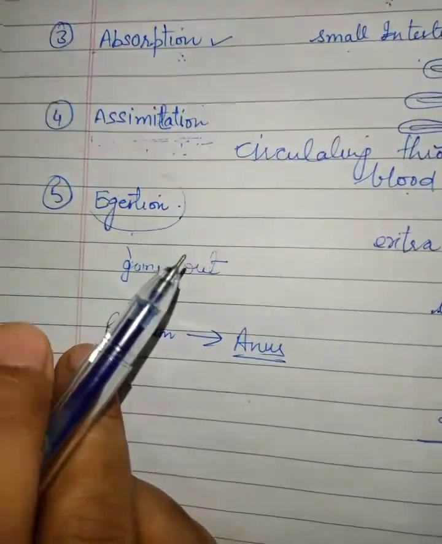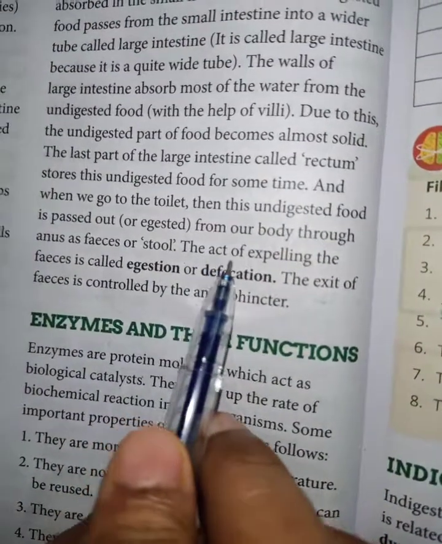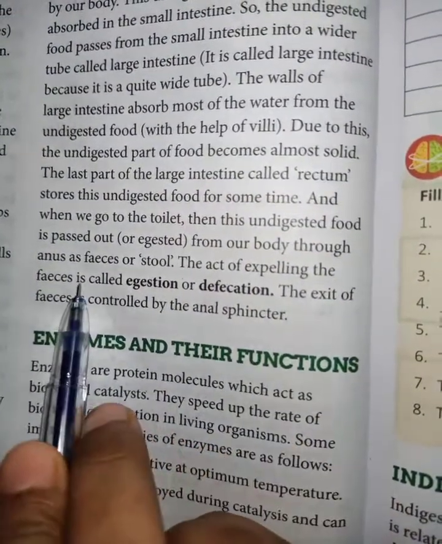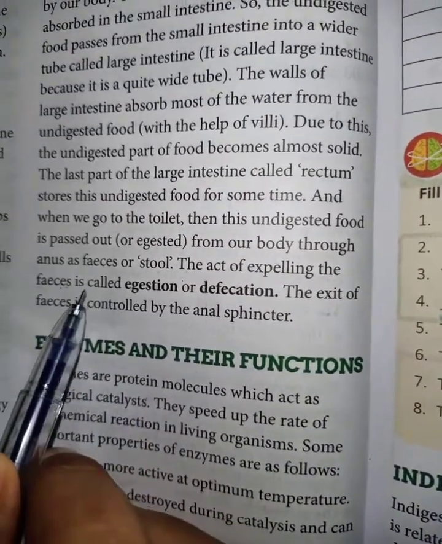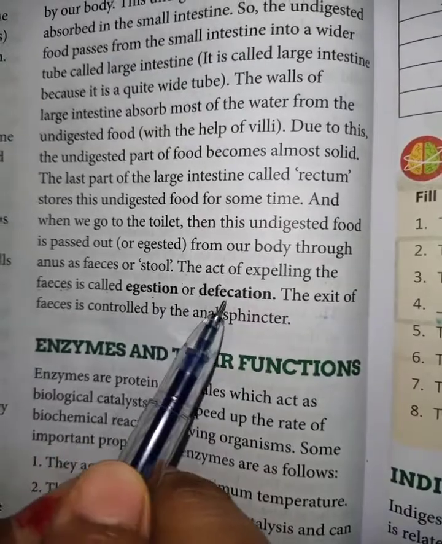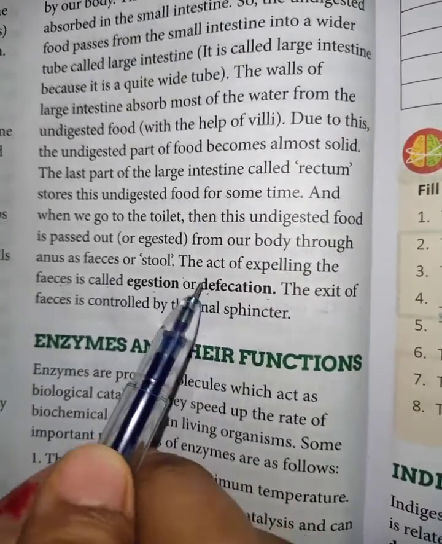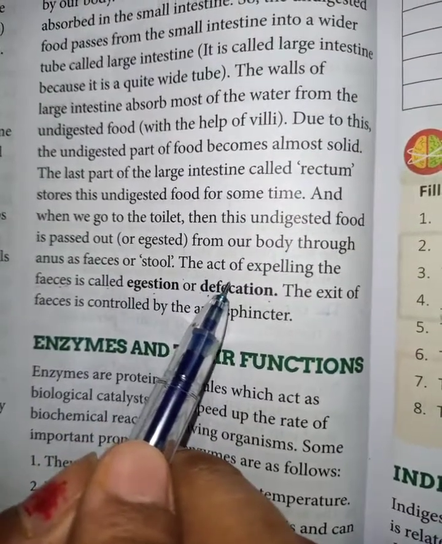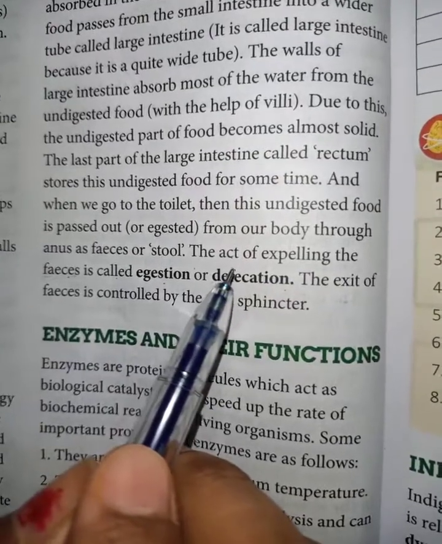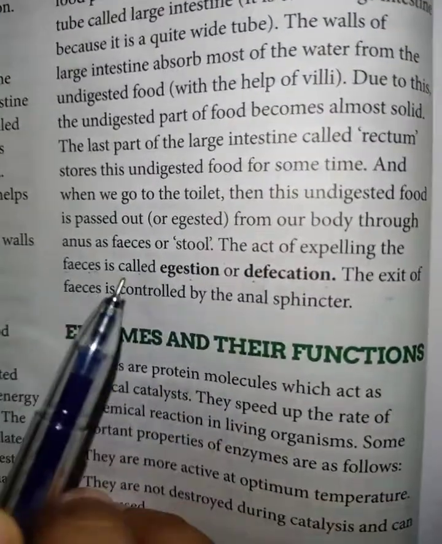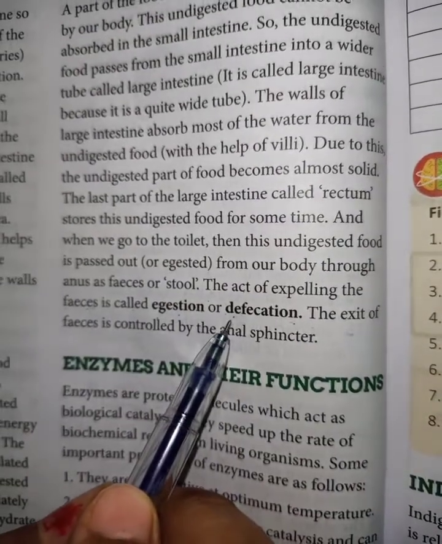One more definition is given in your book. That definition is the act of expelling the feces. Feces means the waste material coming out from the body, and the process is called egestion or defecation. Okay, you have to learn that definition also. You can write in your own words that the process in which the waste material is removed from the body is called egestion or defecation.